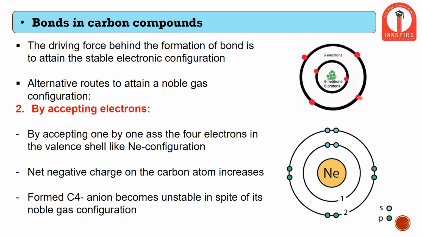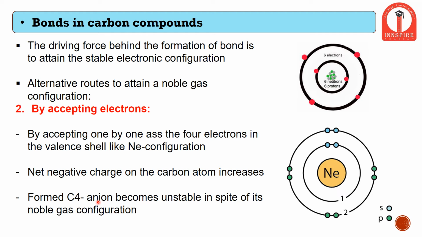So the carbon atom might think of adding 4 electrons to achieve stability. But here again there is a problem. As the overall charge of the carbon atom increases if it loses 4 electrons, in a similar manner, if it adds 4 electrons, the net carbon charge will be -4, that is a C4 minus ion.